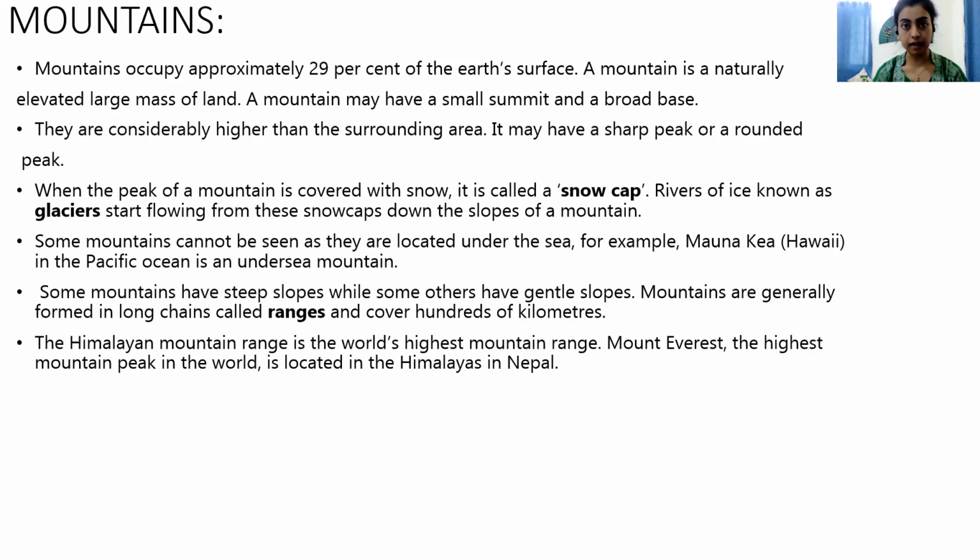We always think that mountains are only above the earth's surface, but mountains can also be located under the sea. An example is Mauna Kea. It is in Hawaii, basically in the Pacific Ocean, and this mountain is under the sea. It is an undersea mountain.